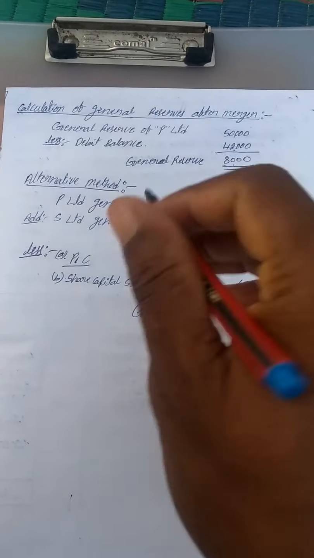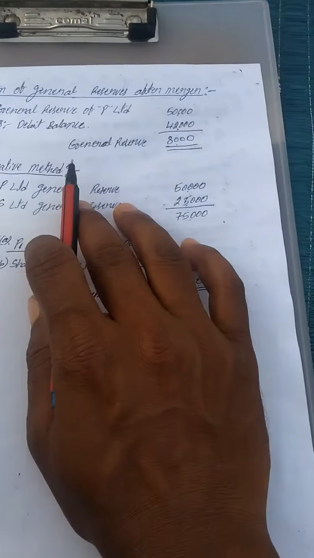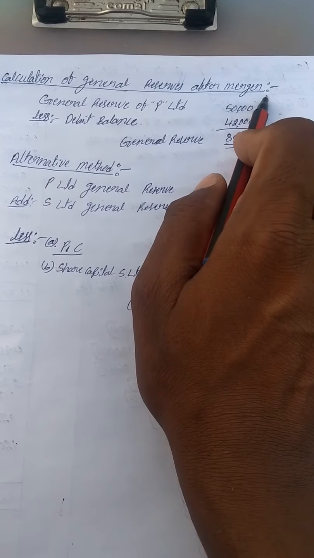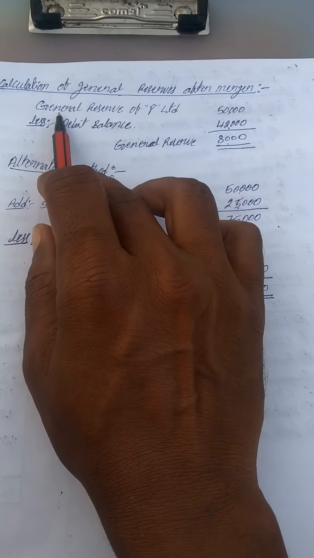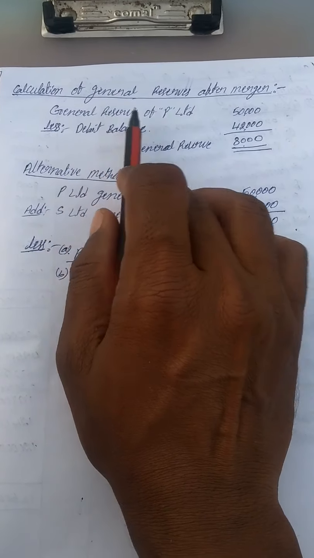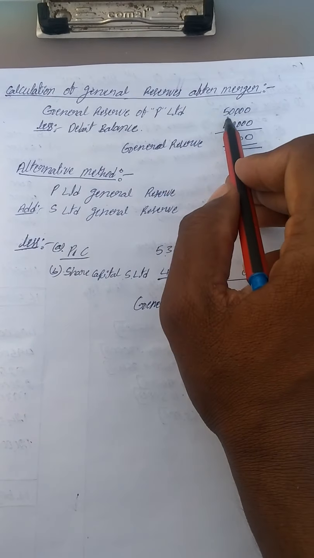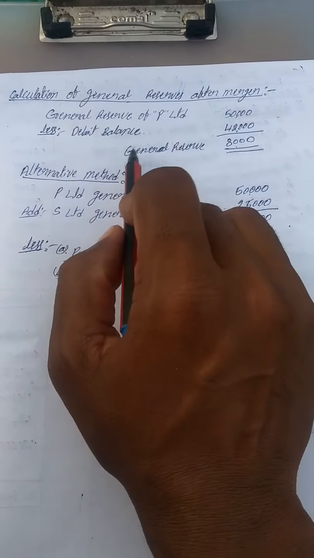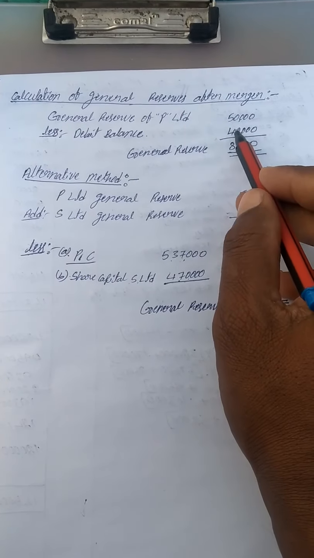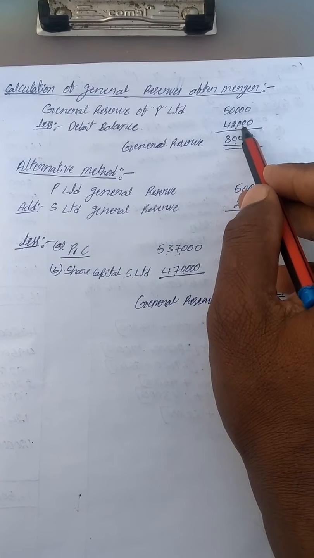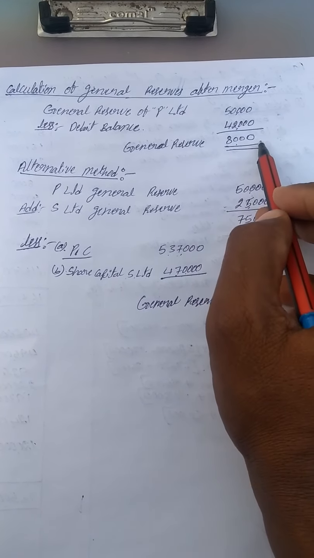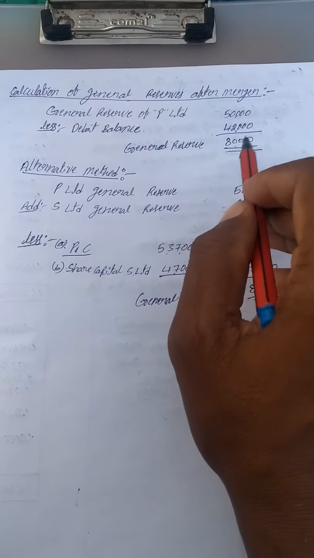Remaining 3 entries. Next one, calculation of general reserve after merger. Here you have to calculate how much general reserve is available. Total general reserve of P Limited is 50,000. We incurred a capital loss of 42,000, which is deducted from general reserve, giving minus 8,000, that is the general reserve.